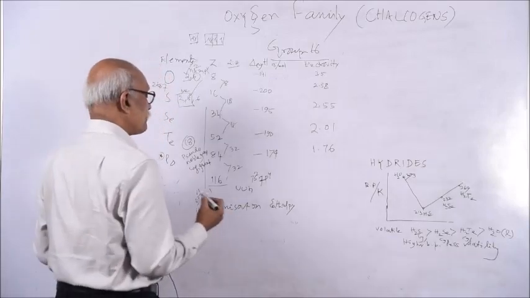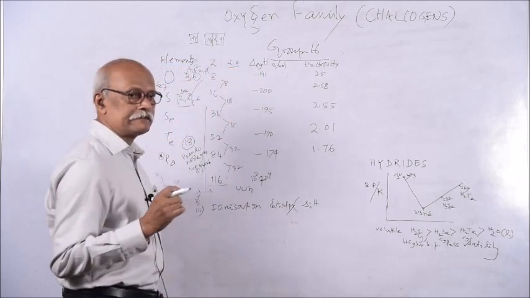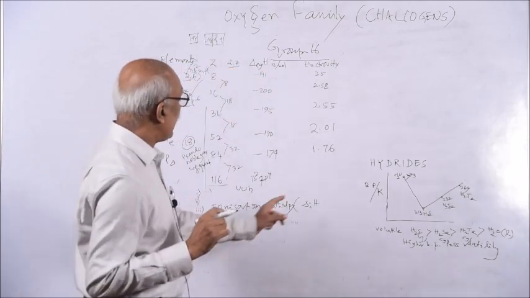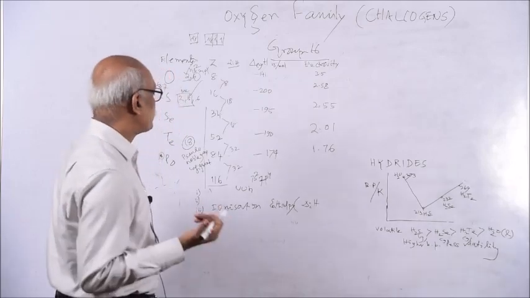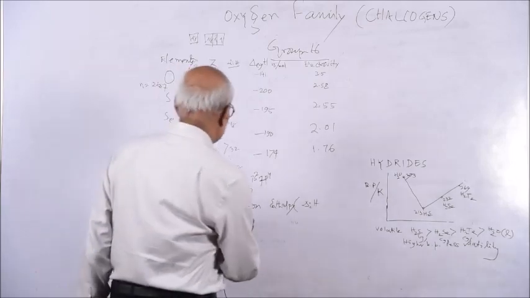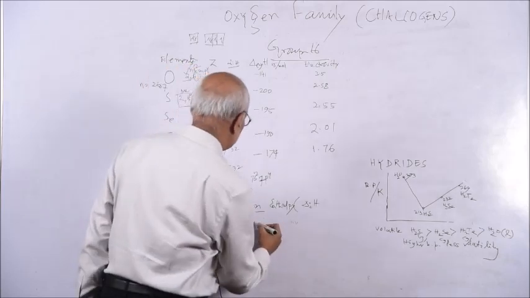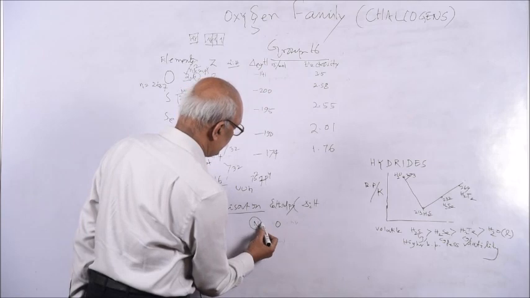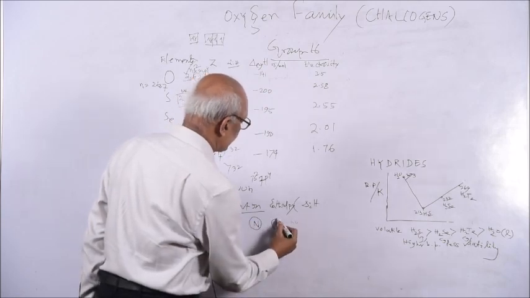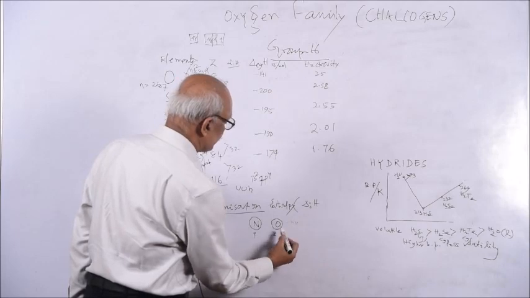The ionization enthalpy is represented by delta i H, the energy needed to expel the valency electron. Suppose nitrogen and oxygen: nitrogen size is smaller, still oxygen is smaller because the atomic number increases, this is 7, this is 8.